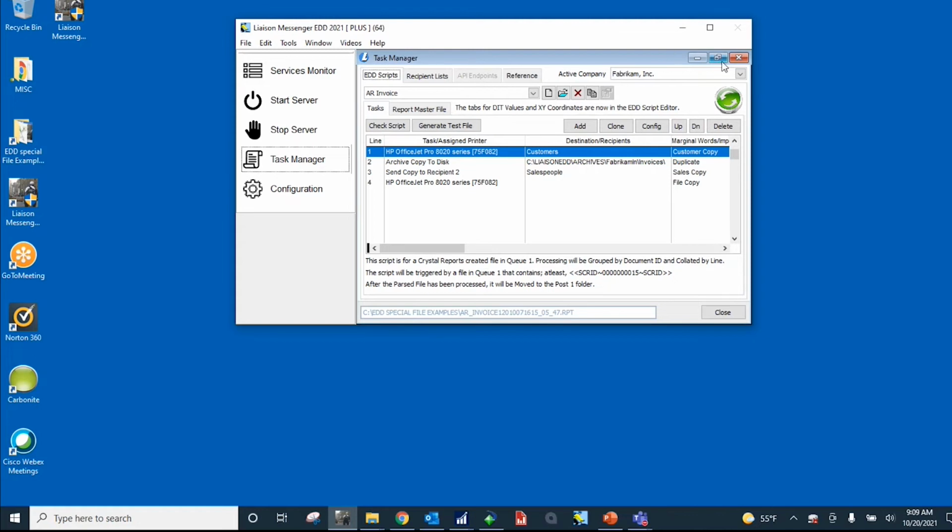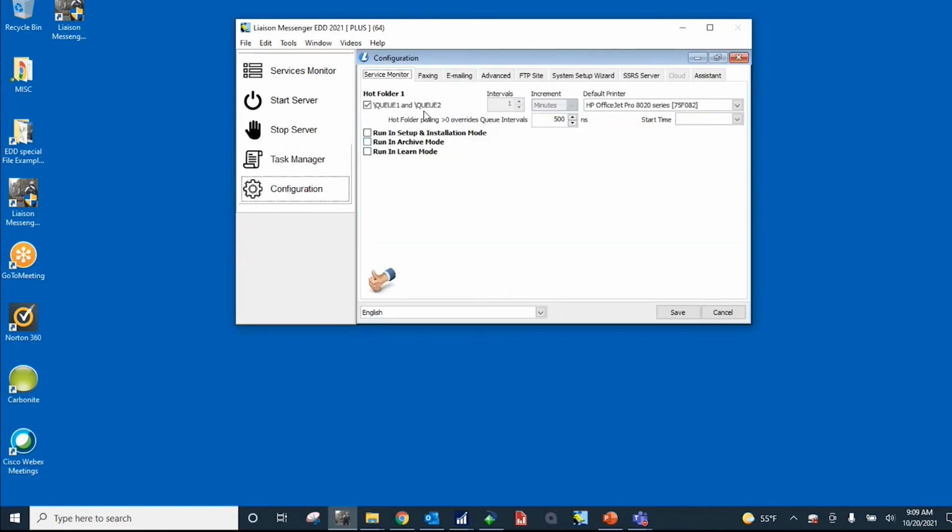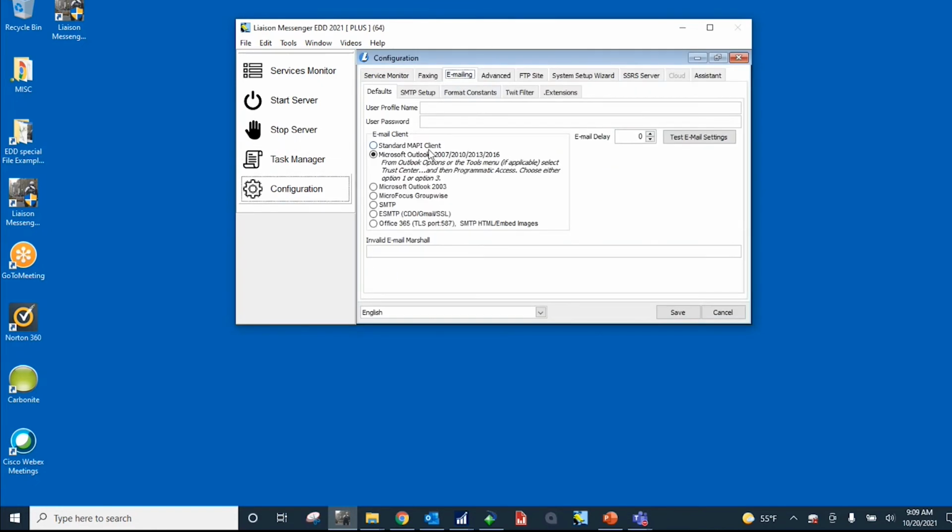Now, the Messenger server, let's close this window here. Let's go over to configuration, emailing. These are your different emailing options, and a little bit of background. We have over 1,400 companies that have run Messenger over the past 22 years. By far, the majority of them use one Outlook email client. In the Business Central world, you'd be using an Office 365 account. It also works with SMTP and even Gmail.